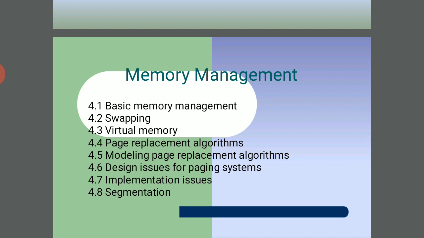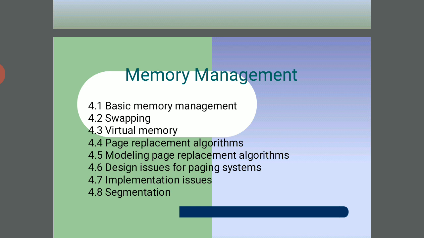It keeps track of every memory location, regardless of whether it is allocated to some process or is free. It checks how much memory is to be allocated to processes, and it decides which process will get the memory at what time. It tracks whenever memory is freed and correspondingly updates the status.